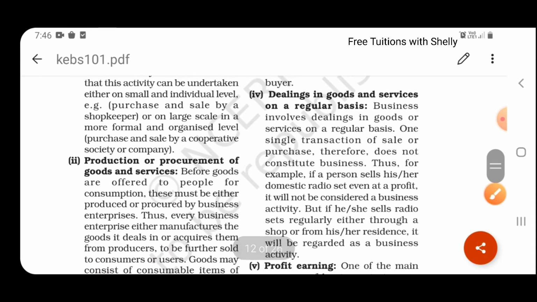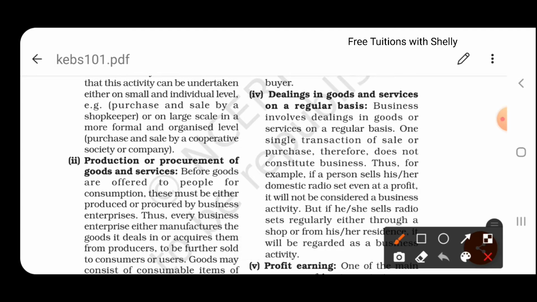The fourth one is business involves dealings in goods and services on a regular basis. That is, you have to be continuously dealing in goods and services, selling of goods and services, producing goods and services. So one single transaction or sale cannot be known as a business activity.